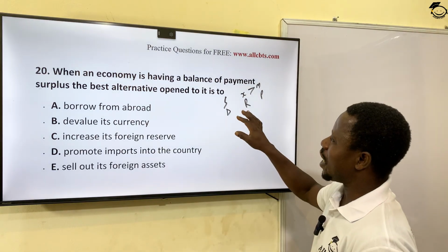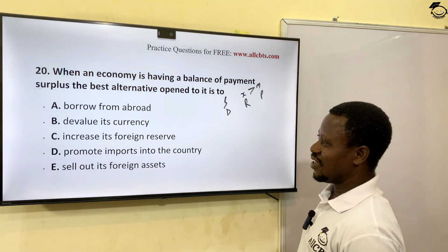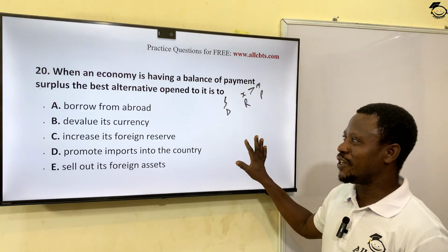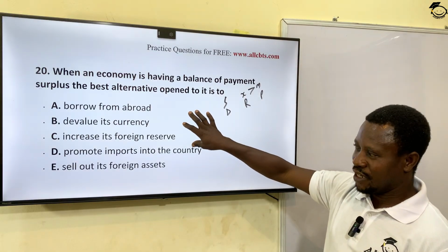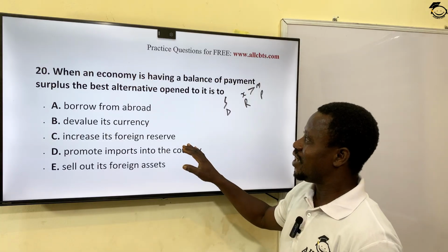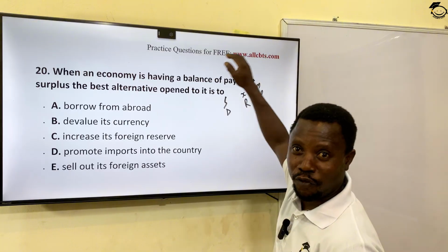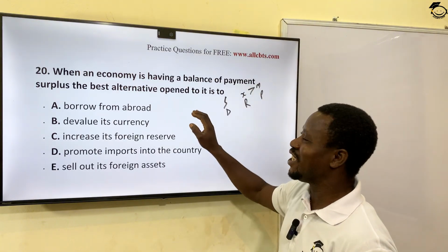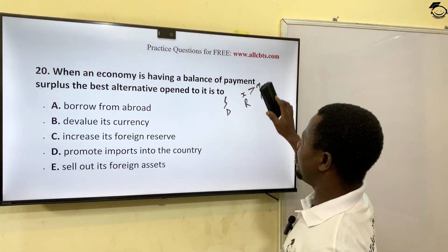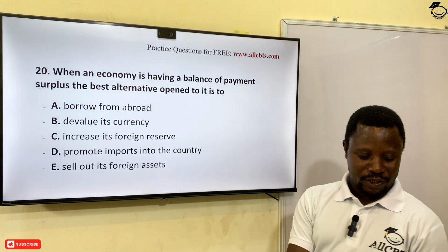Okay? So when this happens, what do you advise? To save. Where do we save? You increase your foreign reserves. Okay? Now, the Nigerian government is doing that at the moment, increasing foreign reserves. But unfortunately, as they increase reserves, they also pay part of our debt. They pay 10 billion. And then they already got to borrow 40 billion. So you pay 10, you borrow 40. It's funny. You understand what I'm saying now? Okay? But you increase your foreign reserves. That is option C, correct for this particular question.